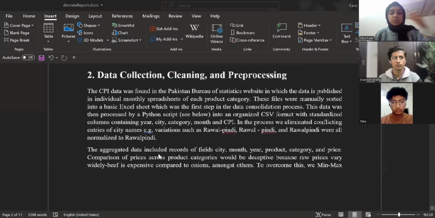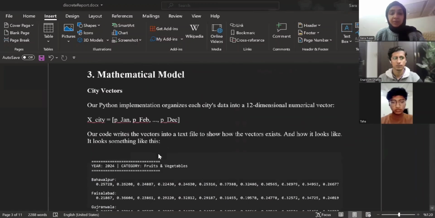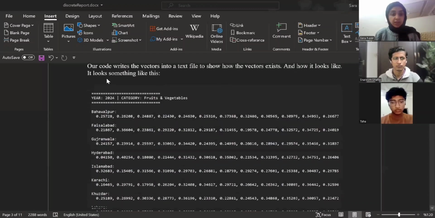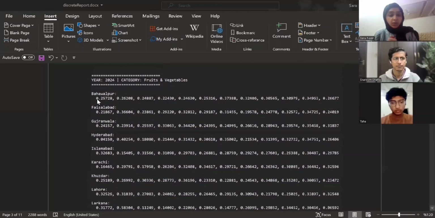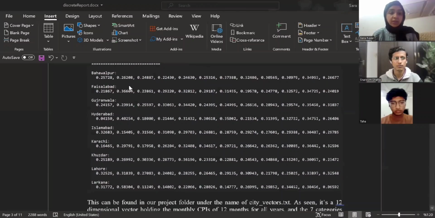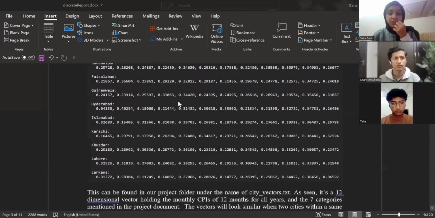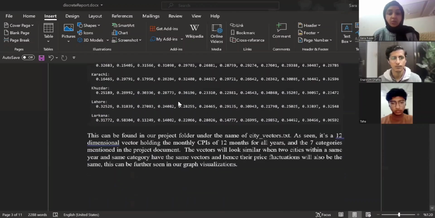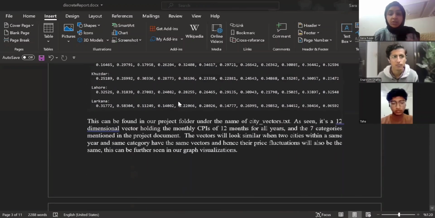Coming to the mathematical model, we extracted each city's vector for each year, as seen here. Our code made 12D vectors for each city in each year and in each category, and I wrote them into a text file so we could see exactly what the vectors look like. As you can see on the screen, they look something like this. These are 12D vectors, and then we did some computations on this data.